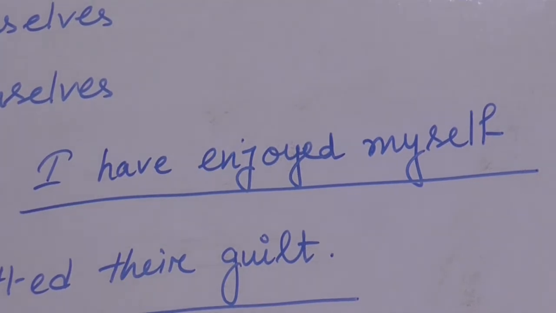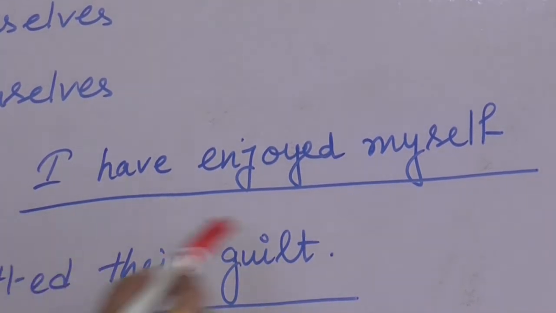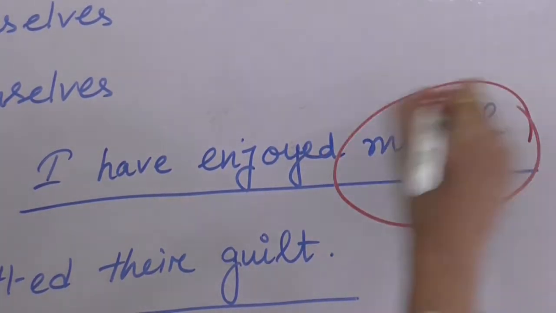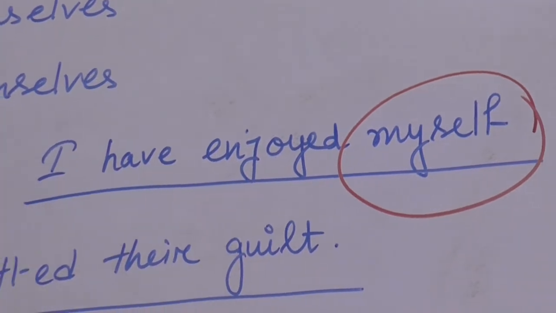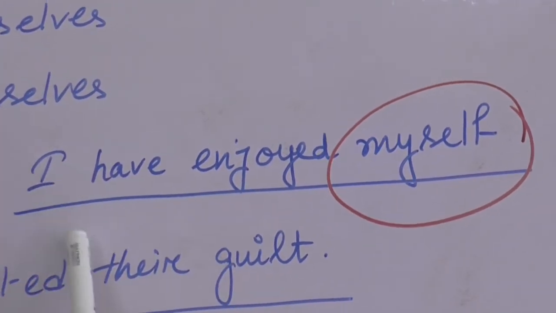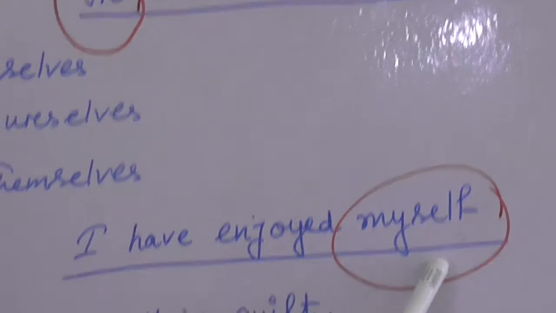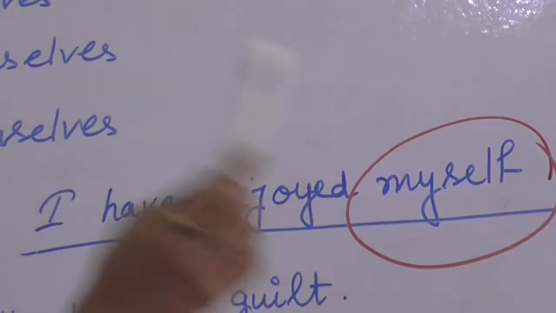Now let's come to an example sentence. Here you can see: I have enjoyed myself. So which one is the reflexive pronoun? Myself is the reflexive pronoun. Why? Because the reflection of I is here. So it is a reflexive pronoun.